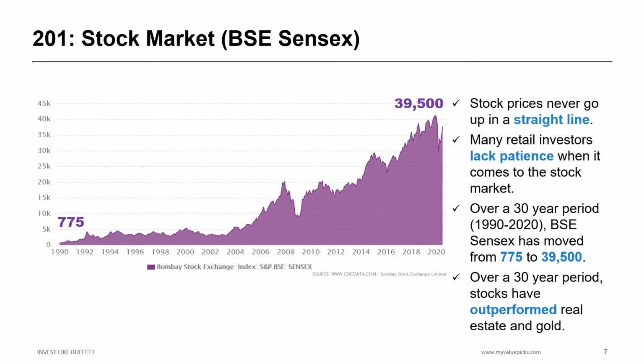Stock prices never go up in a straight line. Many retail investors lack patience when it comes to the stock market. Over a 30-year period, from 1990 to 2020, BSE Sensex has moved from 775 to 39,500. Over a 30-year period, stocks have outperformed real estate, gold, and fixed deposits. It is important to consider the time frame of your study when you compare asset classes.